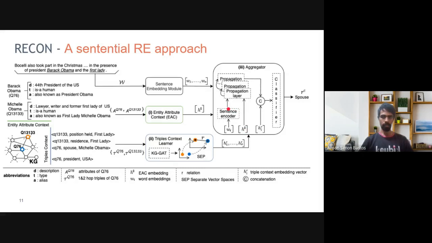The aggregator uses a sentence encoder, which in this case is a bi-LSTM network, to learn embeddings from the sentence, which is then used to learn the parameters of the transition matrix in the propagation layers. The propagation layer is initialized from the embeddings, or the output, of the EAC module. The output of each of these propagation layers is concatenated along with the KG triple embedding and given for further classification to predict the relation.